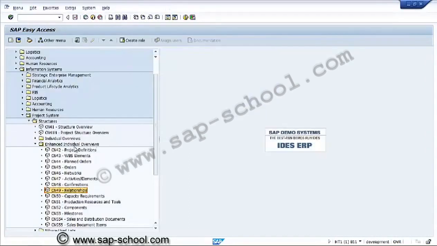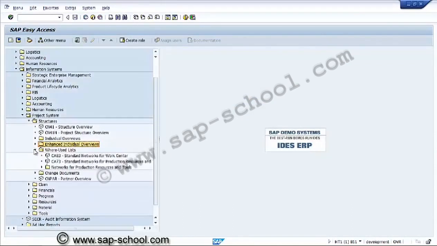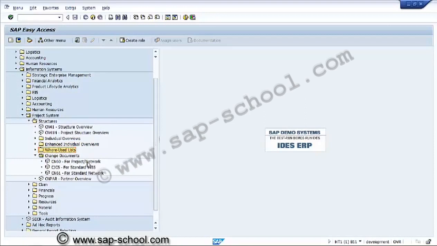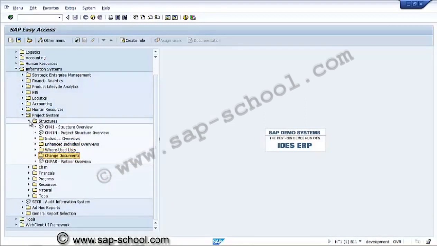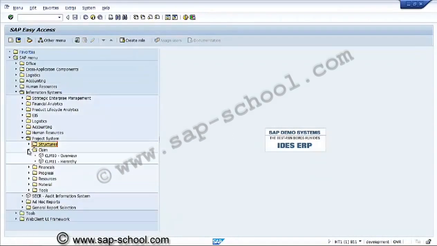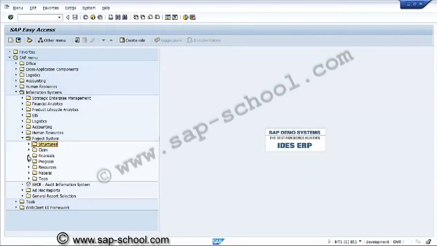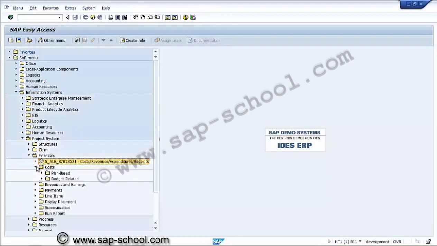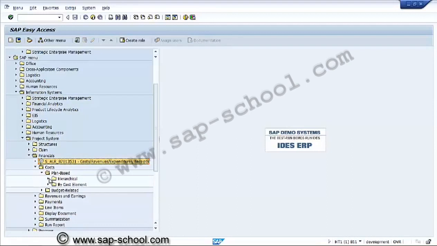These are all enhanced individual overviews. Now this is the where used list, the work centers where we have used, and the change documents for WBS elements, for a project, for a network. And after the structures we have claims, claim management, and financials. In the financials we can see expenditures, which come after the execution part, and cost, plan based, hierarchical.